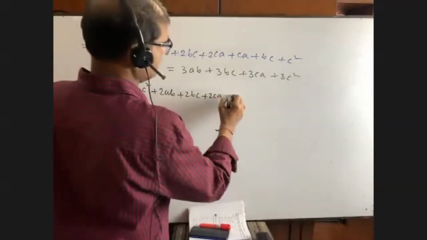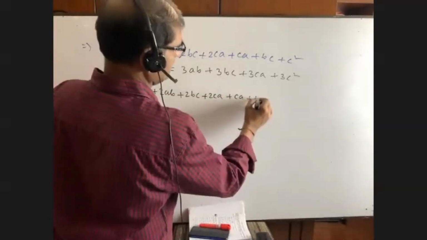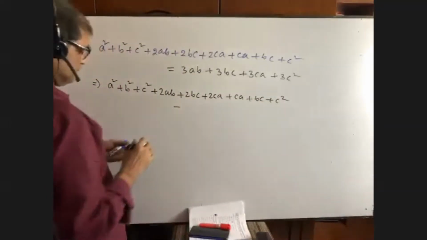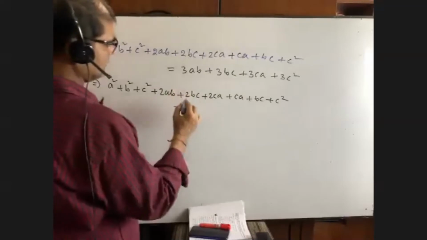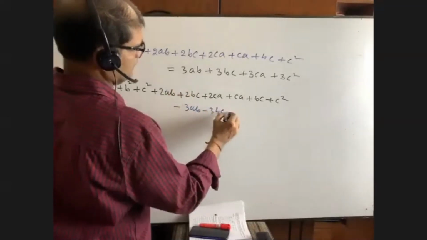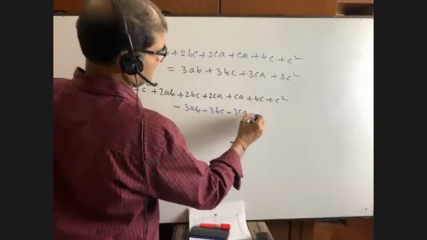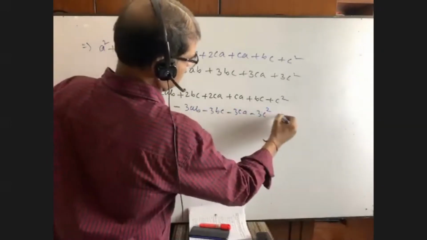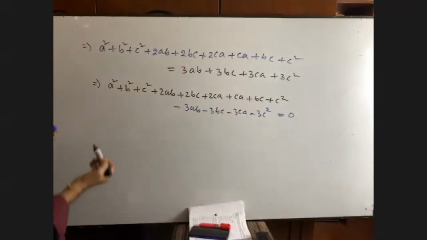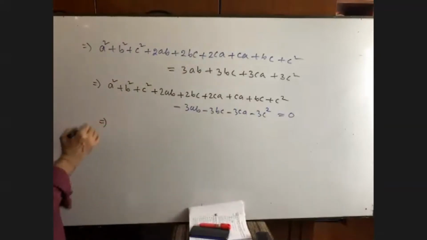It is ca, bc, c square. Then minus 3ab, minus 3bc, minus 3ca, minus 3c square equal to 0. Now, can you please calculate and let me know you're left with which terms?